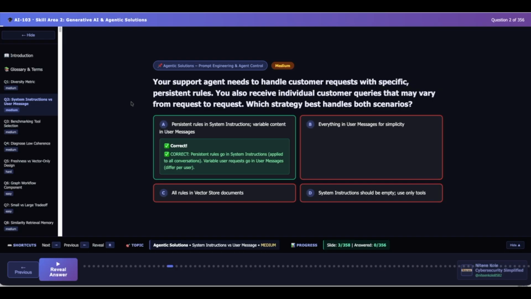That's the key concept. What is Microsoft really testing? Microsoft is not testing terminology. Microsoft is testing whether we understand permanent behavior and user requests. A good AI application separates the two. Exam tips: when you see company policies, agent rules, consistent behavior, permanent instructions, business rules, think system instructions. When you see questions, task, request, user inputs, changing conversations, think user messages. Final memory shortcut: system instructions, who the AI is; user messages, what the AI does.